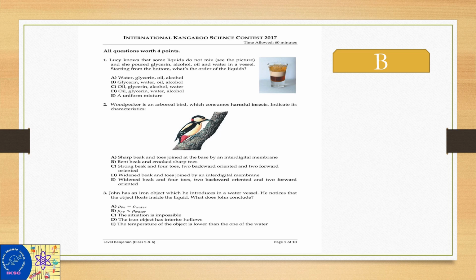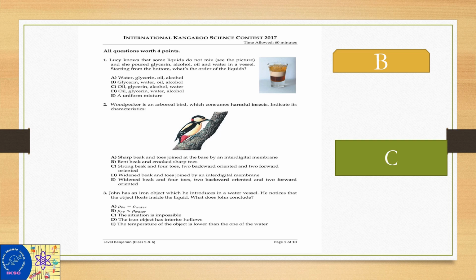So the correct answer is C: strong beak and 4 toes, 2 backward oriented and 2 forward oriented.